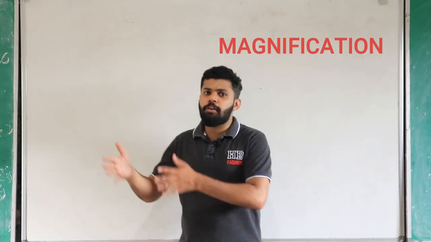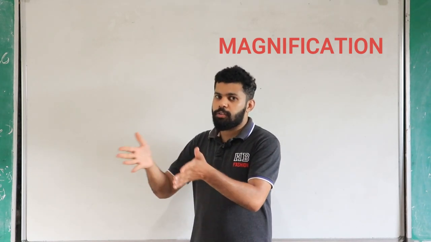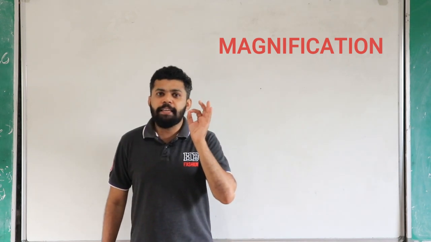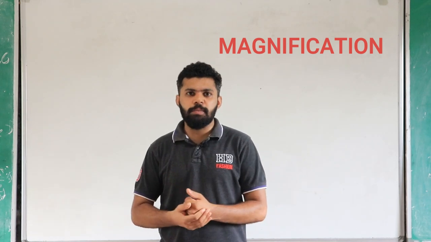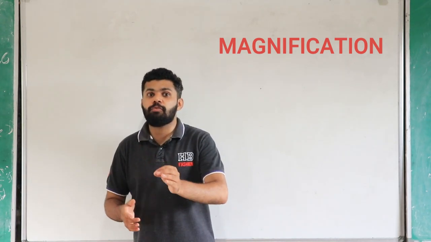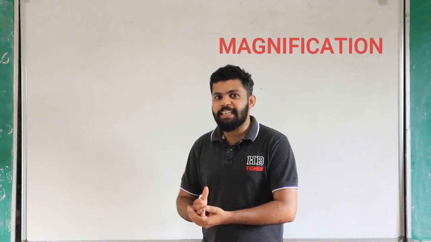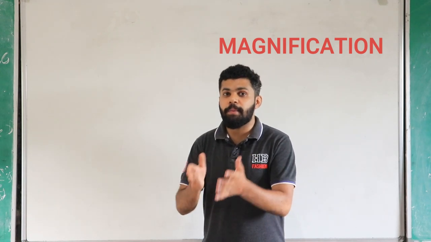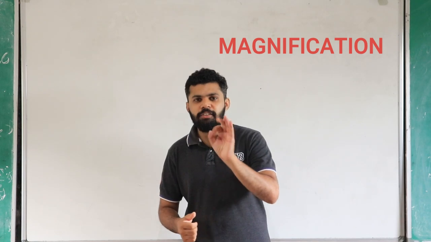If it is greater than 1, like 2, 2.5 or 3, the image will be larger than the object. Then the third case, if the magnification is less than 1, the image is smaller than the object. So these are the three cases.